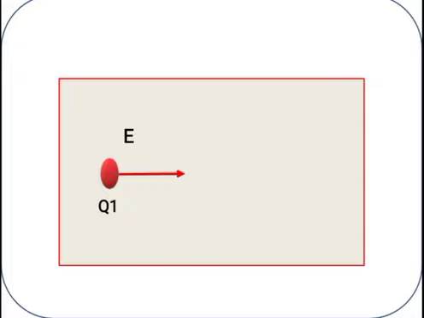Now we are bringing one more charge from infinity. That charge is denoted by Q2 here. If we bring another charge from infinity and fix it at the required point, then there is work done, because we are bringing the charge from infinity to the particular point.